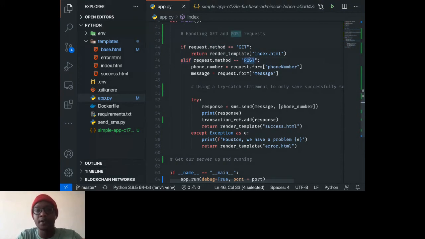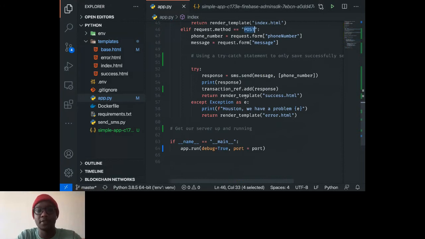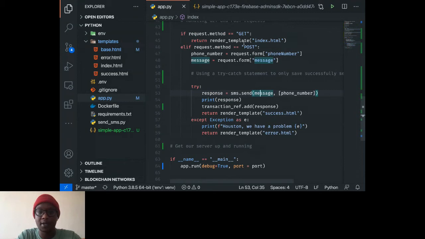And then if the method is POST, it's going to take the data that has been posted from the form we've created, and then run a couple of things for us here. This is where the meat of the situation is. In this try/except statement, in the try section, you create a response variable where we actually send the SMS. We'll take a message from the form, and also take the phone number from the form, and send a message using the Africa's Talking service. We'll print out the response, but we'll just do this for logging purposes. Essentially what we really want to do here is save that transaction to the database.